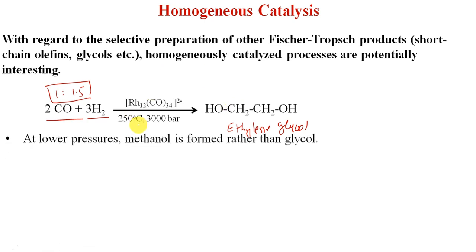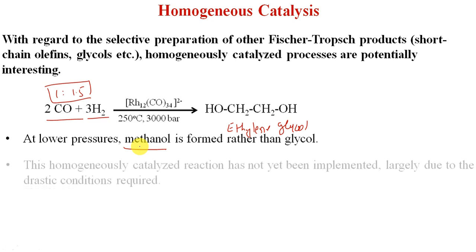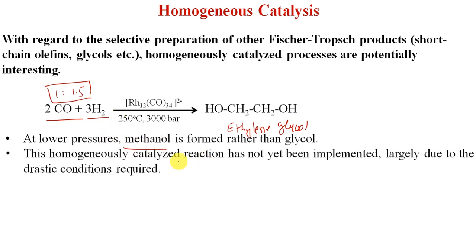But if we decrease the pressure from 3000 bar, no ethylene glycol is formed. Rather, we get methanol as one of the main products. This homogeneously catalyzed reaction has not yet been implemented because there are some limitations, and the main limitation is that it requires very drastic conditions.